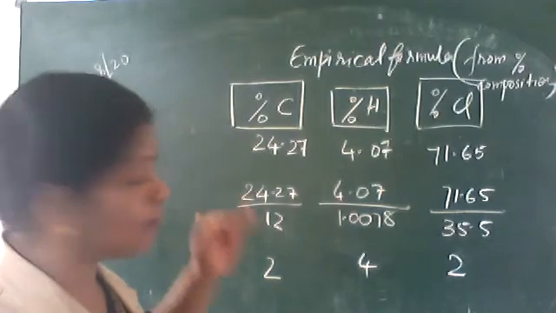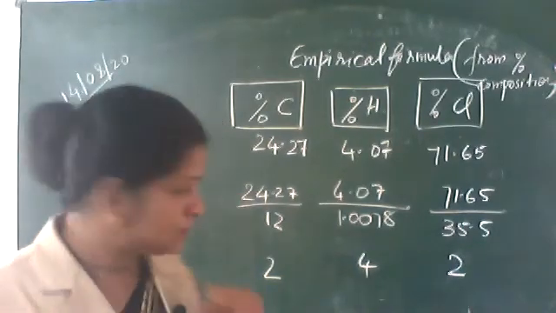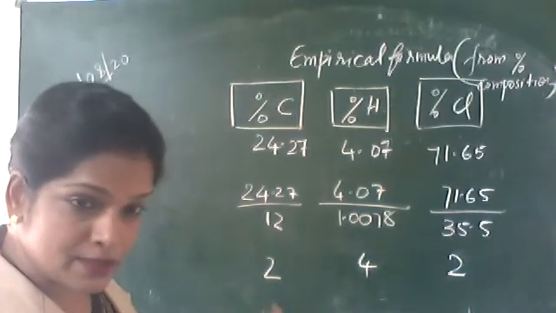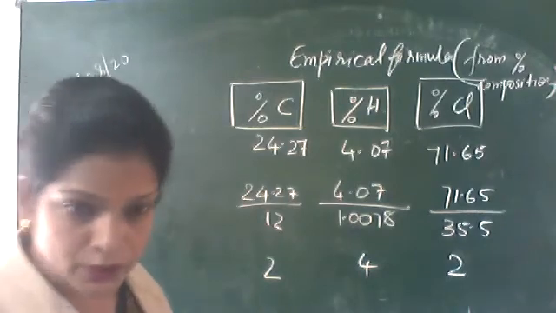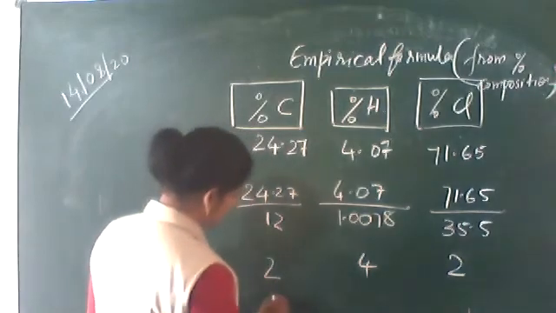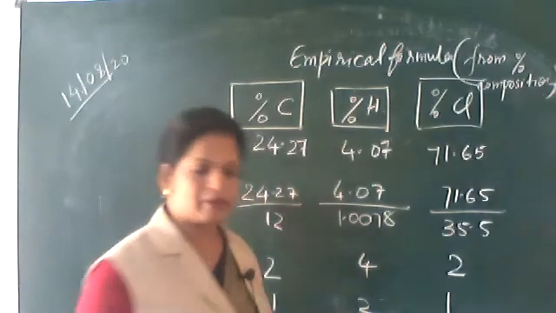The empirical formula is the smallest whole number ratio. So this is not the smallest whole number ratio. It's a matter of common sense. Reach the smallest whole number ratio. So what is the smallest whole number ratio? That is 1:2:1. What have you done for that?